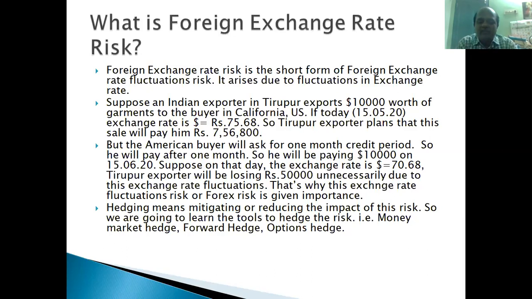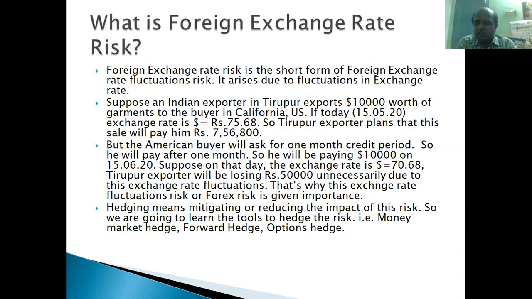Then the exporter will be losing 5 rupees for every dollar. $10,000 into 75 rupees comes to 7,50,000 rupees, which he is supposed to receive after 1 month. But because of the exchange rate fluctuations, this $10,000 will give him only 7 lakh rupees. He will be simply losing 50,000 rupees without doing any mistakes.